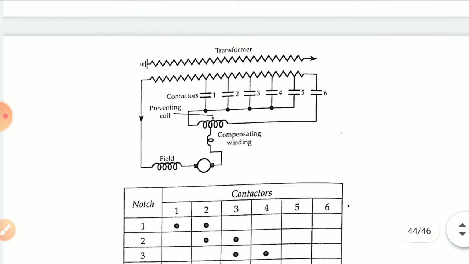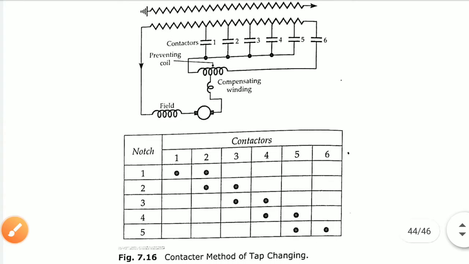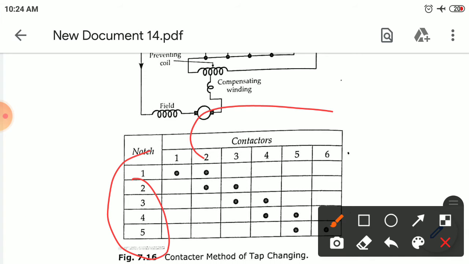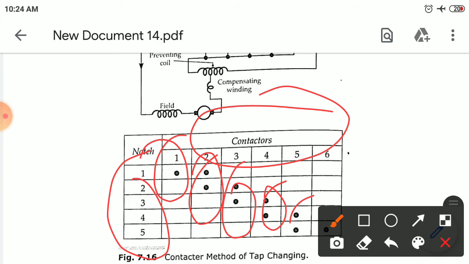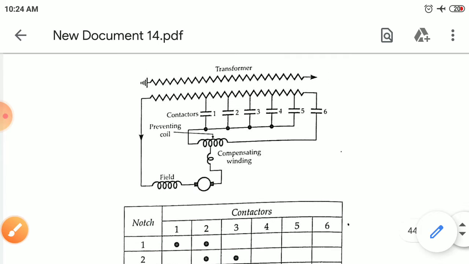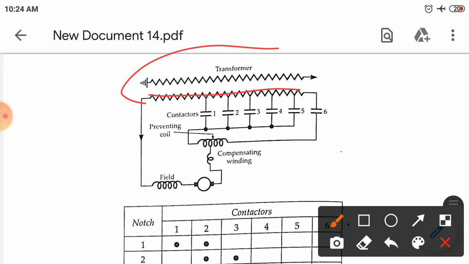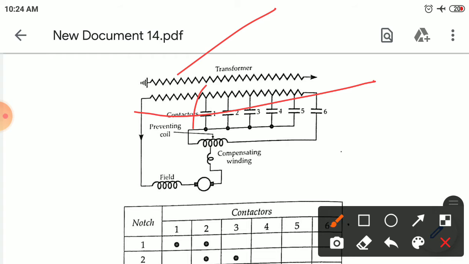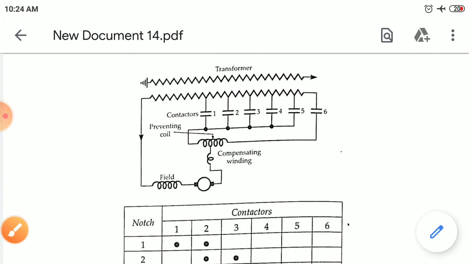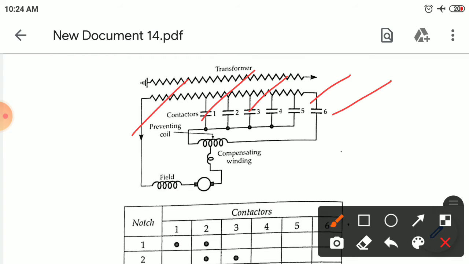Similarly, you can see here the precautions that must be taken. This is the notch point and these are the contactors. Initially one tap, so these two taps are connected, then 4, 5, 6, like this. So tappings are there. This is a transformer, the primary of the transformer and the secondary of the transformer, where tappings are provided. The tappings are changed, and once they are changed, your voltage varies and then the speed also varies. It's a compensating winding and your motor is there.